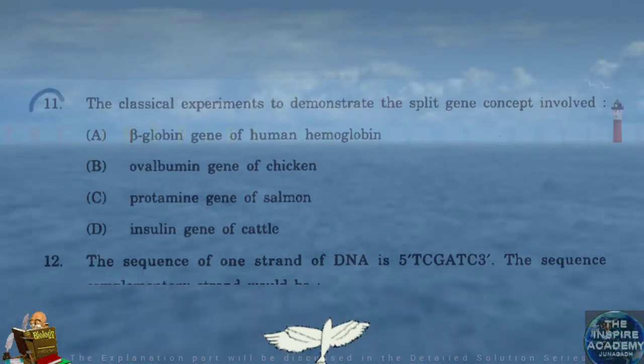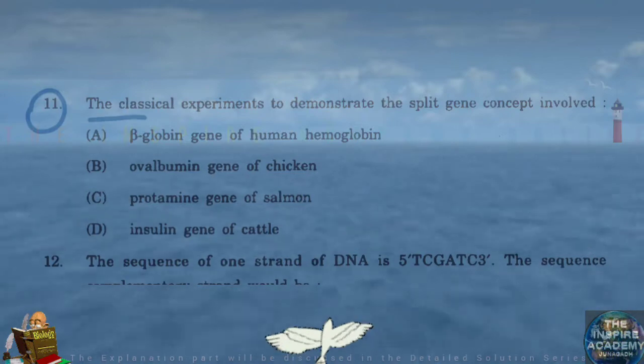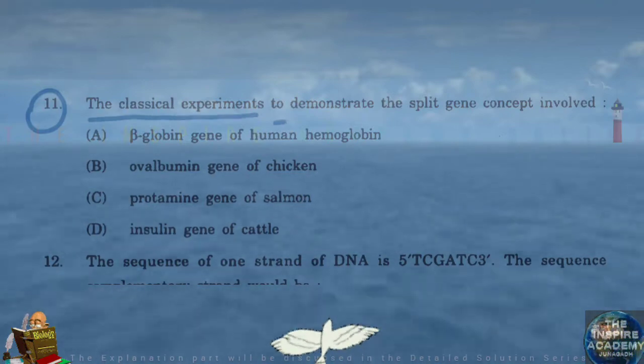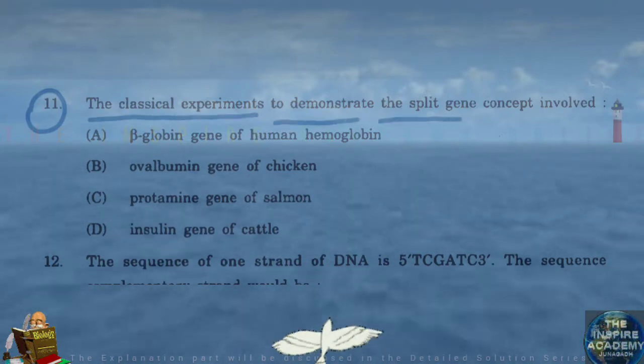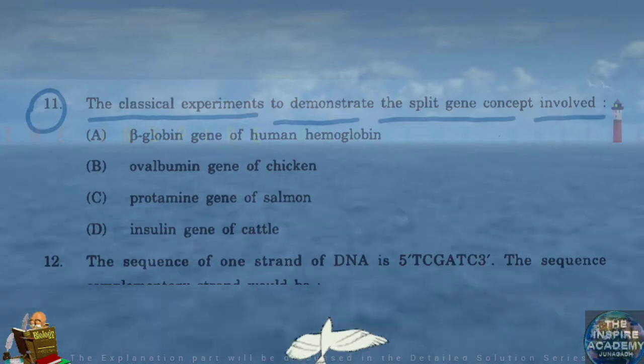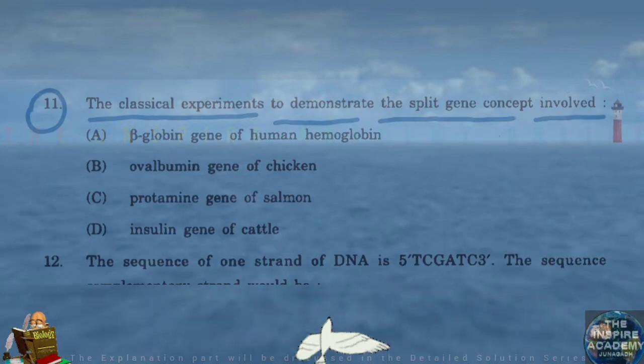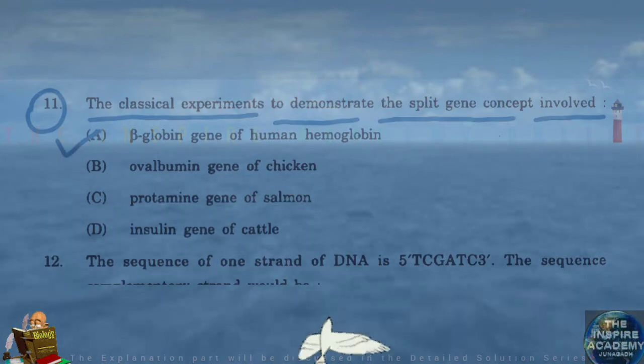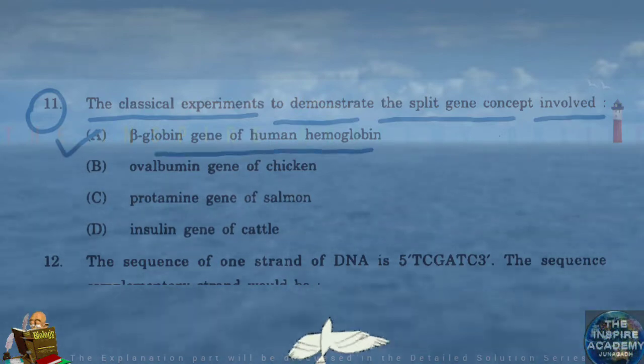Question number 11. The classical experiments to demonstrate the split gene concept involved beta globin gene of human hemoglobin.